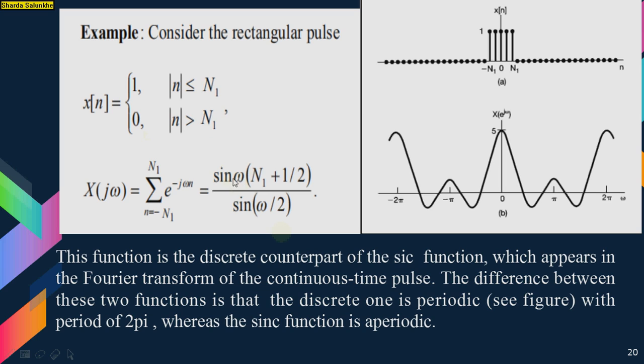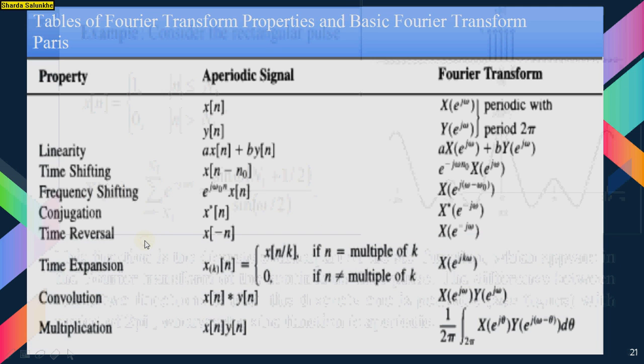Its DTFT becomes sine of omega into N1 plus 1 by 2 divided by sine of omega by 2. So this function is the discrete counterpart of the sinc function, which appears in the Fourier transform of the continuous time pulse. And the difference between these two functions is that the discrete one is periodic, as you can see in this figure, with the period of 2 pi, whereas the sinc function is aperiodic.